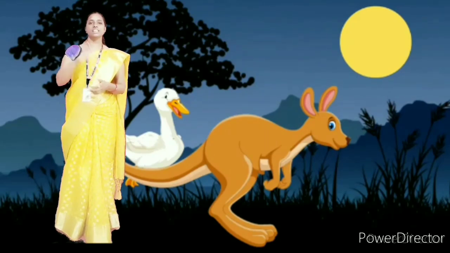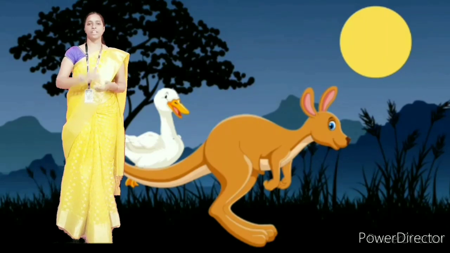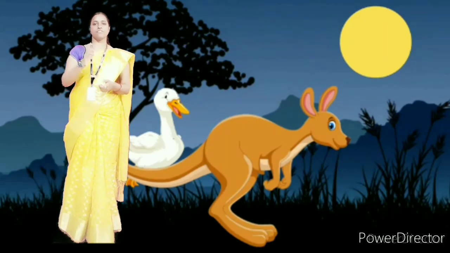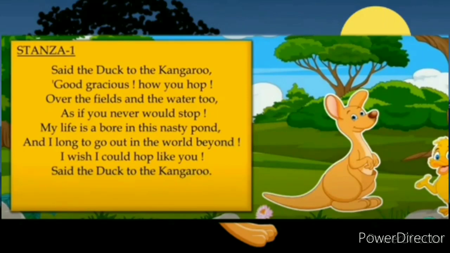Now I will read each stanza and I'll explain to you. The first stanza says, Said the duck to the kangaroo, Good gracious, how you hop over the fields and the water too, as if you never would stop. My life is a bore in this nasty pond, and I long to go out in the world beyond. I wish I could hop like you, said the duck to the kangaroo.